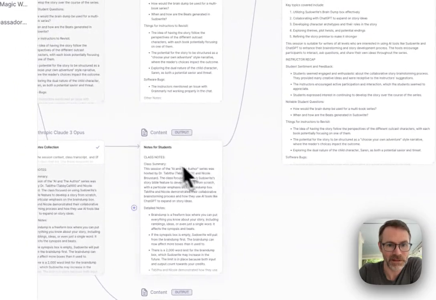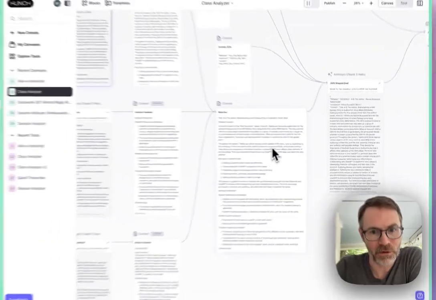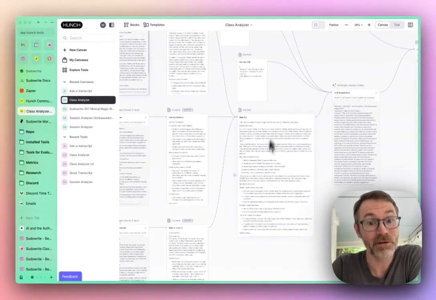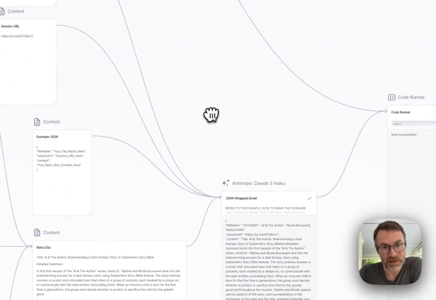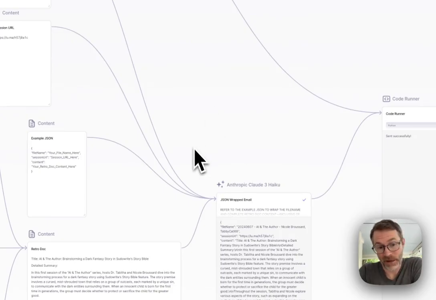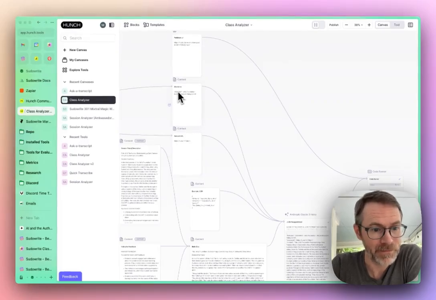And then what I do is I take these three core blocks and I roll them into something that I've called the retro doc. So a single content block that takes these three outputs. And the reason I do that is because I was able to set up a webhook to fire that into Google Docs. So that file name is used as a file name.